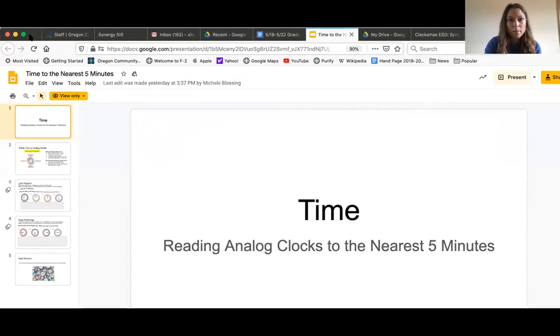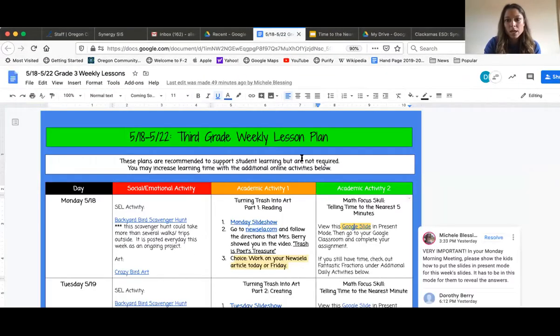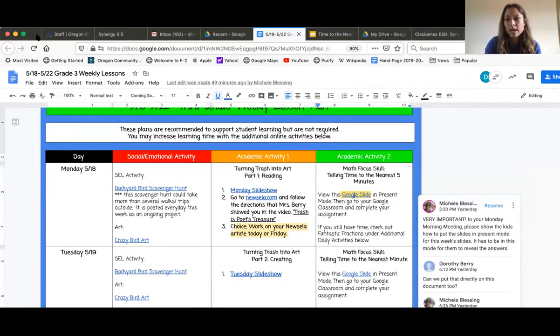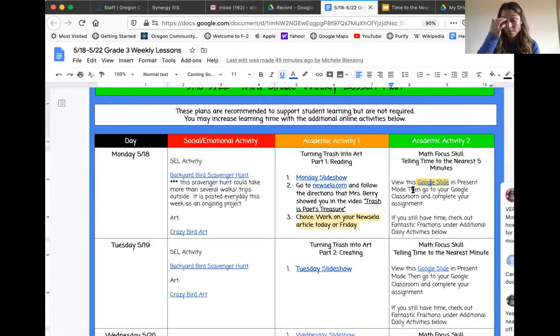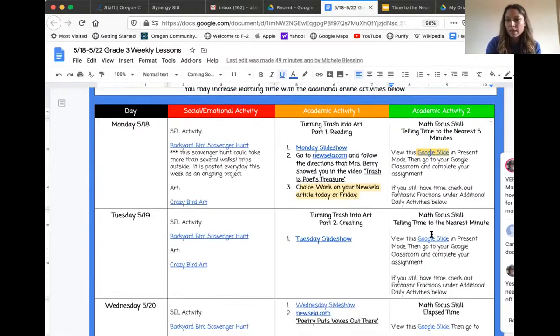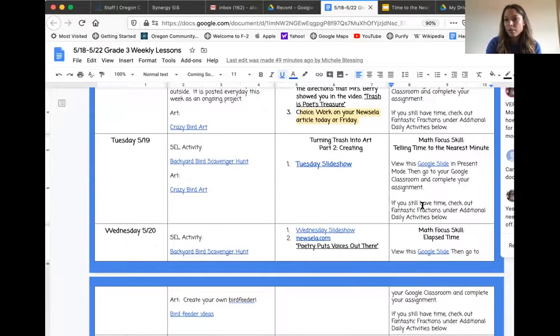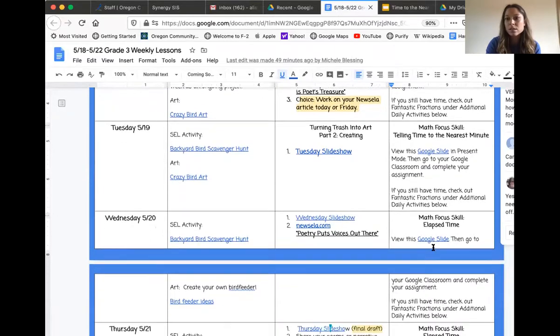Okay. Now back to that assignment grid. You will also get your daily lesson for math in the form of Google Forms. We explored that last week and loved it. So we're going to continue doing that. You can look for the Google Form link in your Google Classroom. So those are posted Monday through Friday. Again, the Google Slides right here, it needs to be in present mode. And then right here, you have your Google Slides right there.